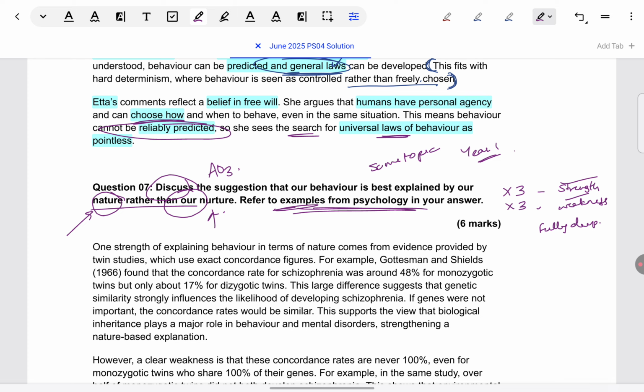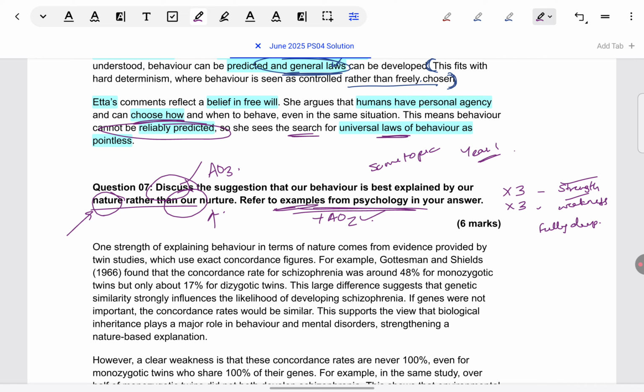This is AO3 plus there is AO2 because examples are asked for. AO2 has to be embedded in AO3. The larger overarching question here is AO3 because it's discuss strengths and weaknesses. Then within that they want examples from your content, means within that they want AO2, but nowhere there is AO1. So don't generally keep defining what is nature, nurture, or interactionist view. That will not get any credit.